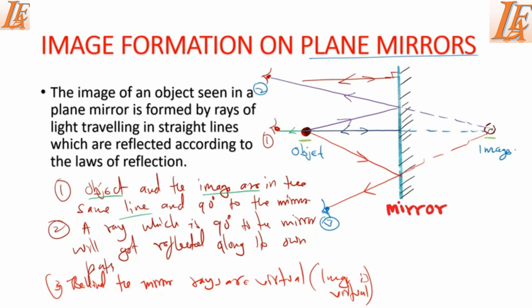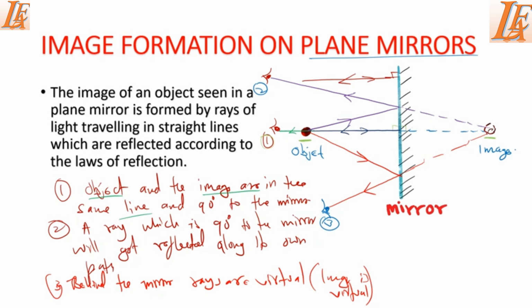And then another thing, they are 90 degrees to the mirror. If you draw a line from the object to the image, they are 90 degrees to the mirror. But again, a ray which is 90 degrees to the mirror will get reflected along its own path. You can see that person A will see the image and the object in the same line. So it means that ray traveled along its own path.